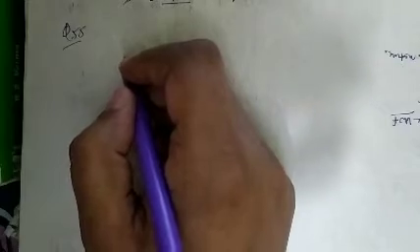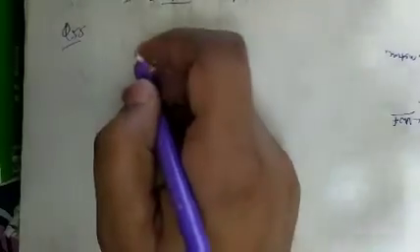See question number 55. In question number 55, the question is, a colloidal solution is subjected to an electric field. The particle moves toward the anode.